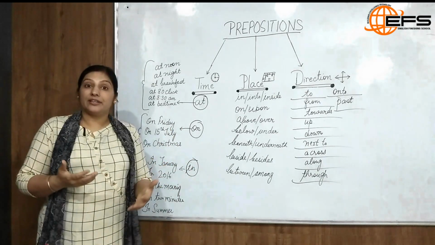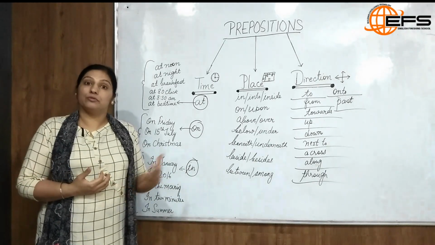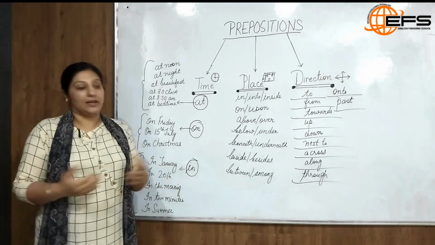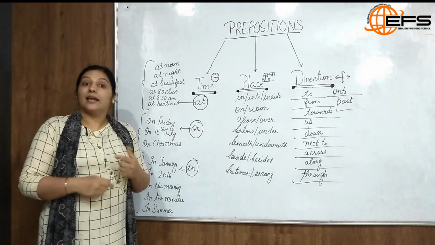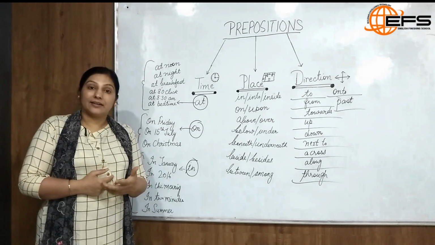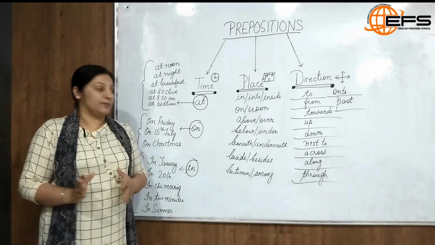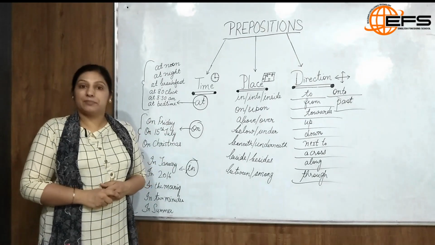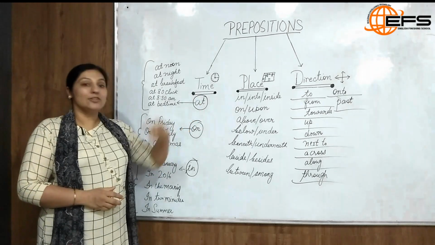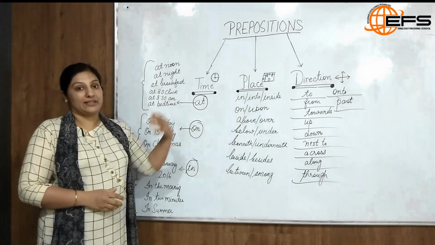And then in the morning, in the evening, in the afternoon, we use in with these periods of the day. And then we have seasons. In summer, in spring, and when we have autumn and winter, we say in the autumn, in the winter. So all these are called prepositions of time. Let's now talk about prepositions of place.